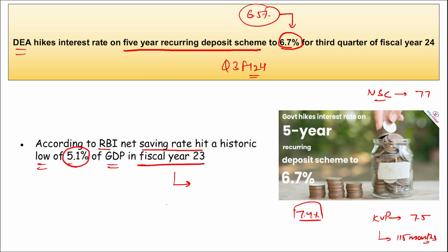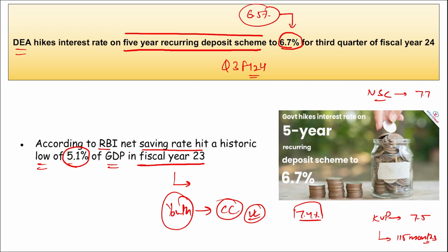But people are less able to save, and the youth globally have increased their usage of credit cards also. This is also an important point. Multiple youths are relying on debt now. So coming back, for the 5 year recurring deposit scheme, the interest rate has been increased from 6.5% to 6.7%.